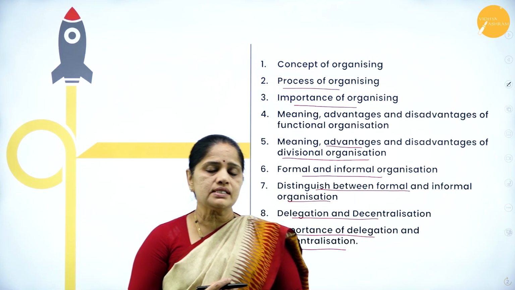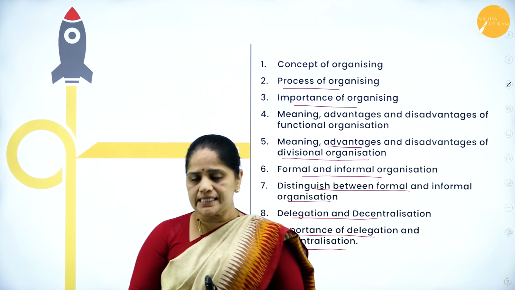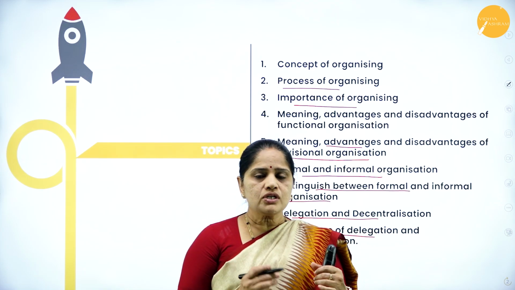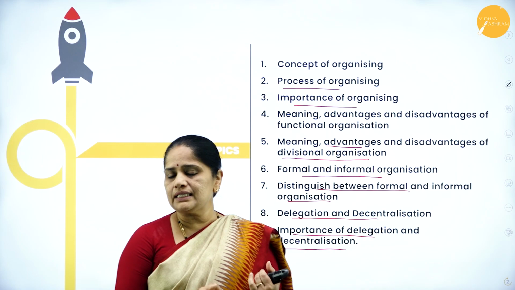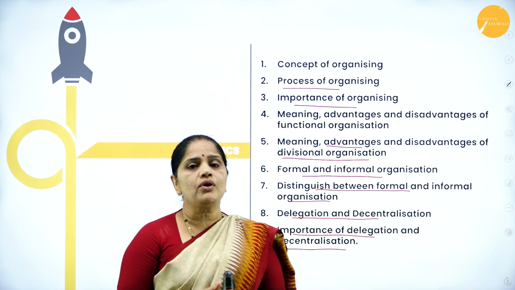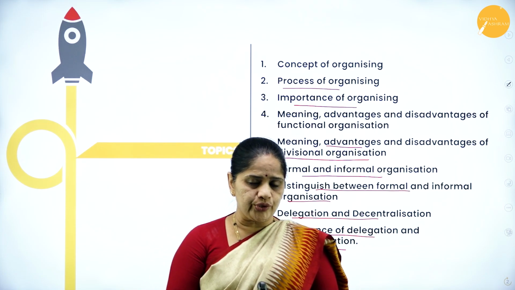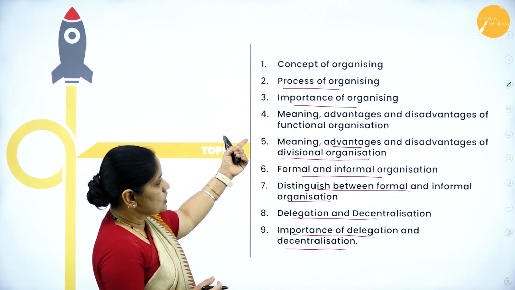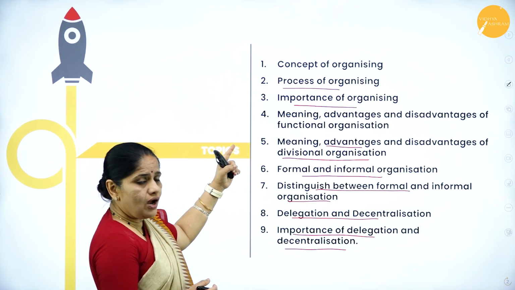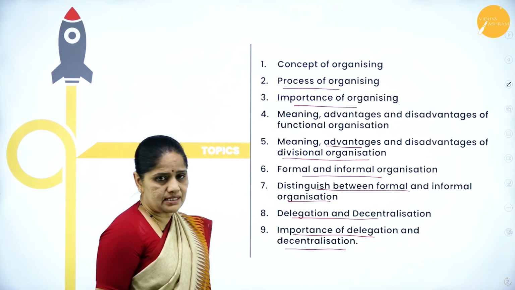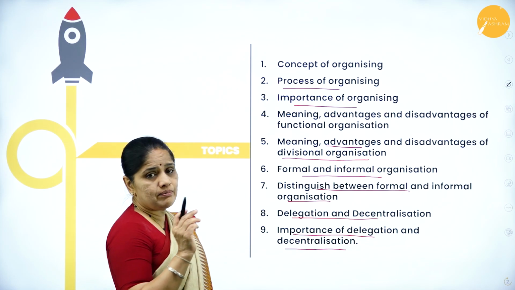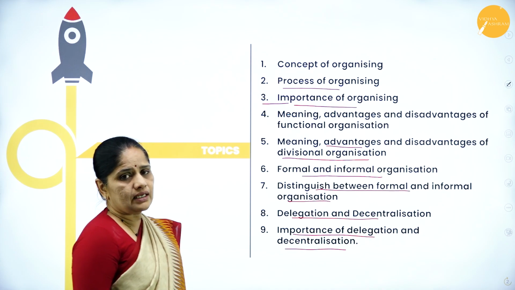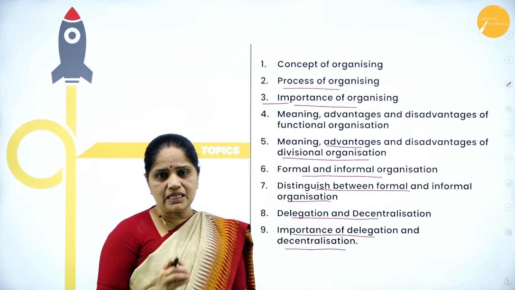So, as we all know, this is the 6th chapter for the syllabus for the second PUC students, and it is the most important chapter and a very vast chapter. So, what I would advise you is, please study the concept of organizing. It's a very, very important chapter from the examination point of view. So, you can expect at least one 8-mark question from this. Either they may ask you the functional and divisional organization, or they may ask you formal and informal organization. So, you can expect one 8 marks question, or they may ask you an 8 marks on importance of organizing. So, this is a very important chapter. Please make a note of it.